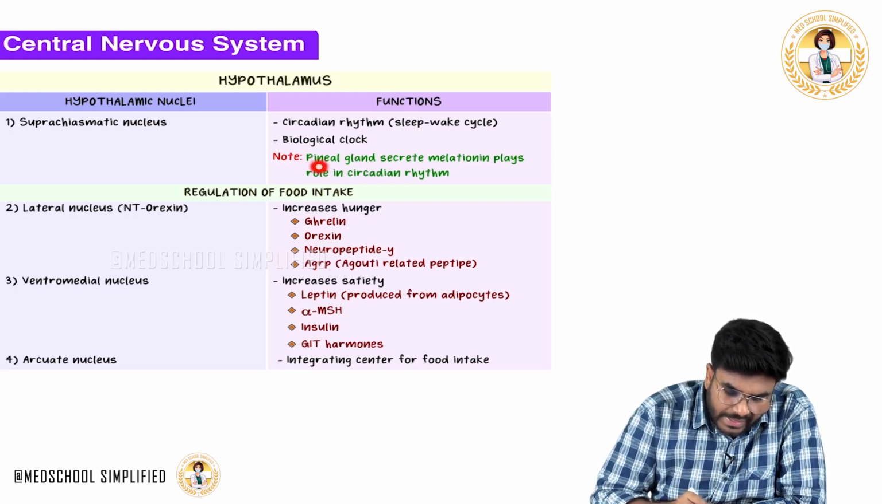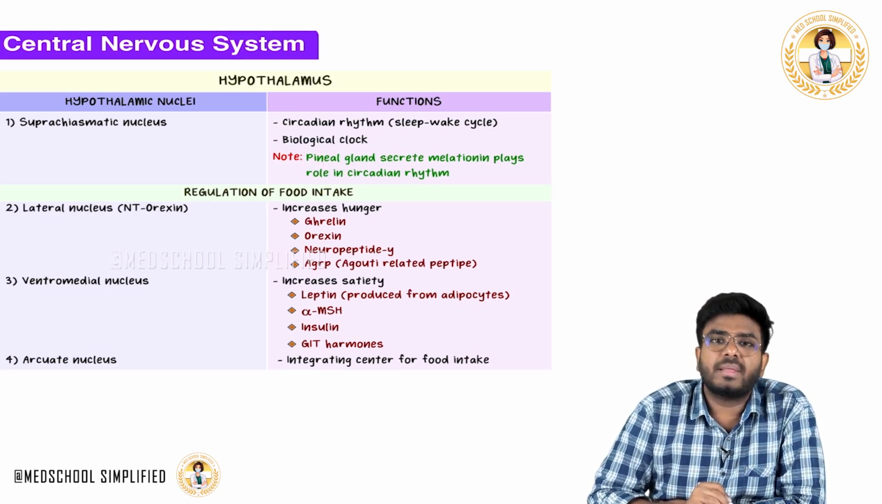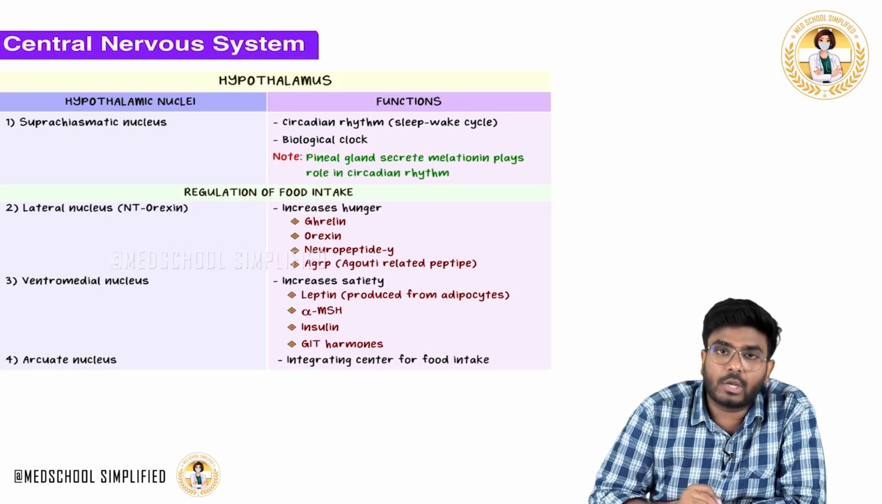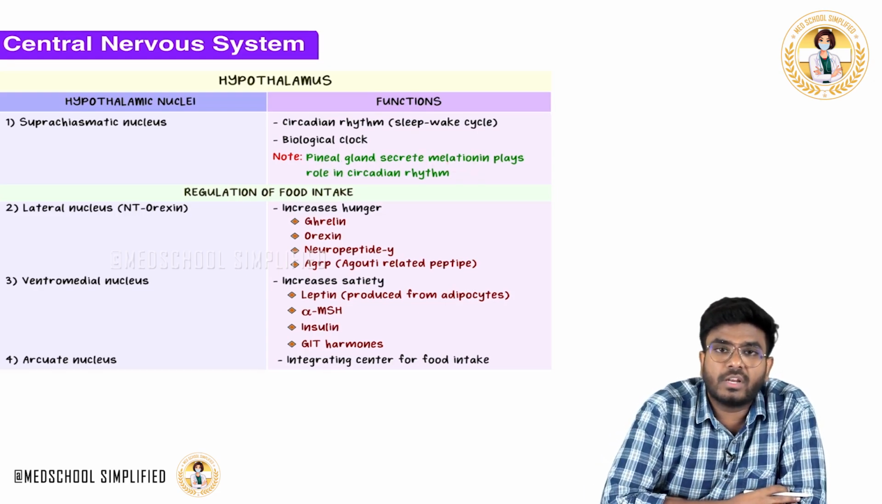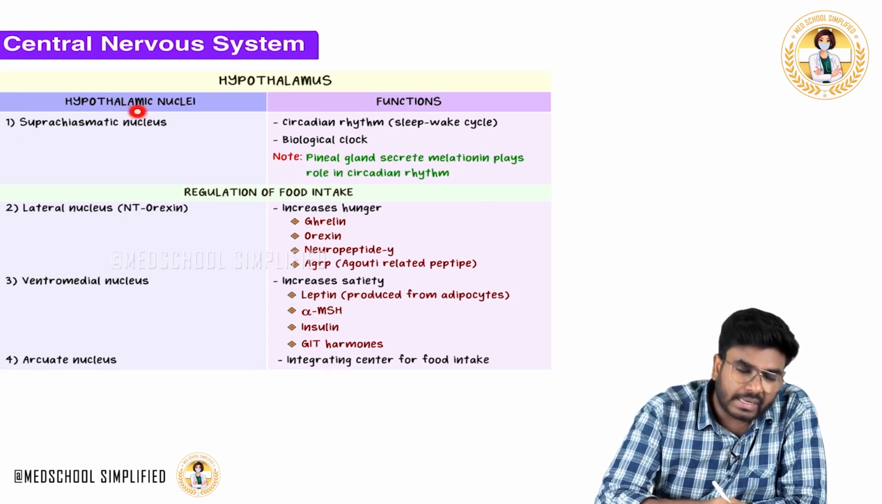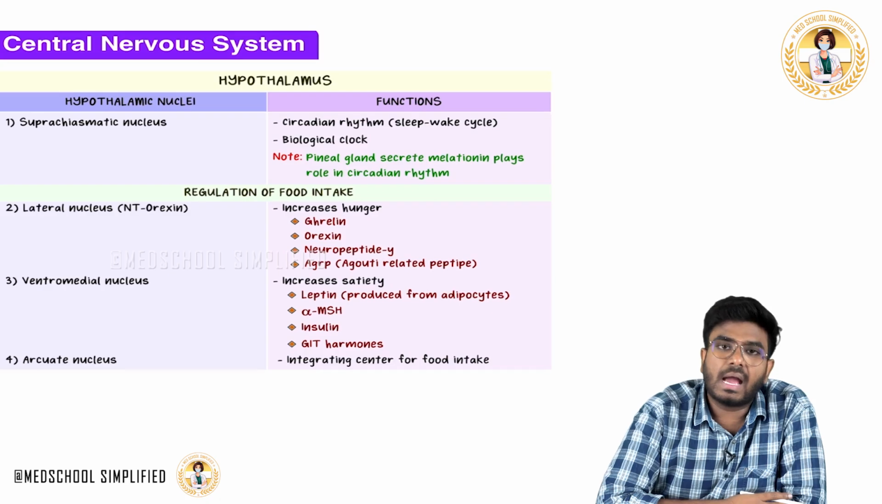There is a gland called the pineal gland, near the hypothalamus. This pineal gland produces a hormone called melatonin, and this melatonin also plays a very important role in the sleep-wake cycles. Melatonin acts on the suprachiasmatic nucleus, and it has a role in this sleep-wake cycle. Just a worth noting point.